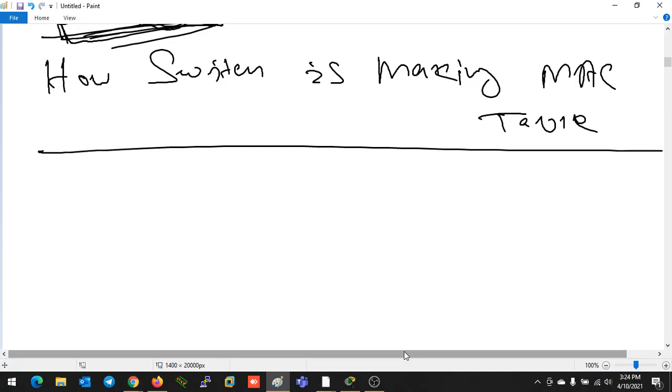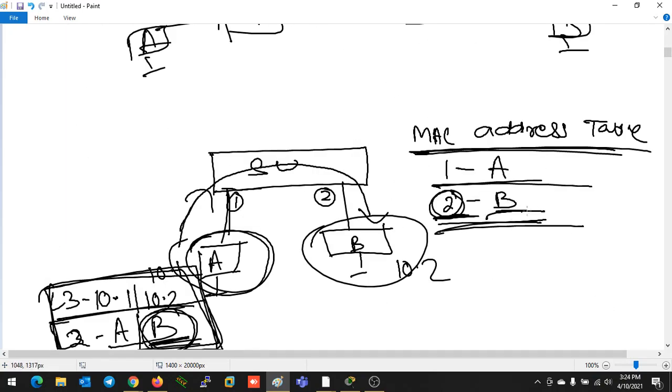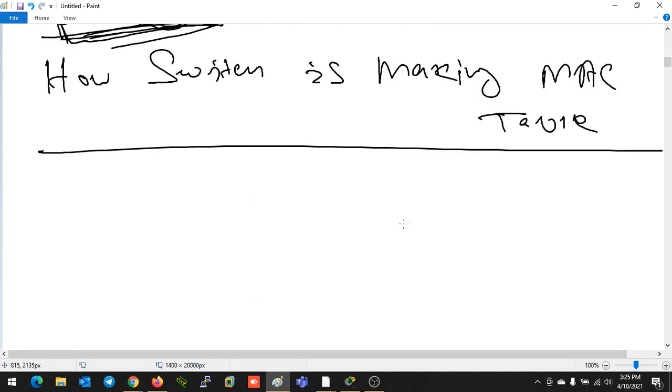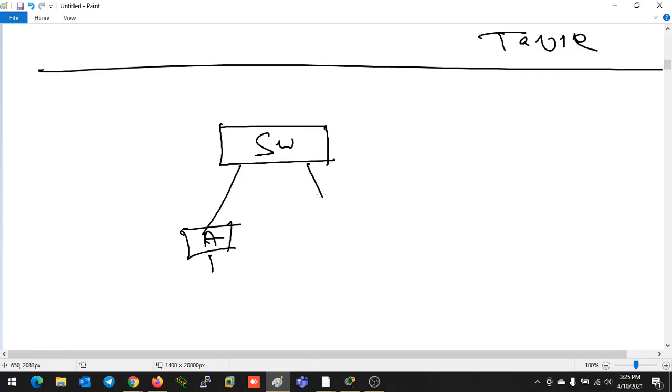So this might be in your mind, how the switch is making the MAC address table. Because as I told you, the switch takes the forwarding decision on the basis of this MAC address table only. But how is it building the MAC address table, how is it getting to know on which port the MAC address is connected? So the same scenario I am taking right now. This is my switch. A device is connected here. This is device B. The IP addresses are 10.1 and 10.2.